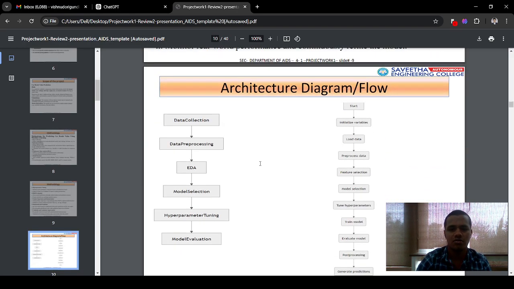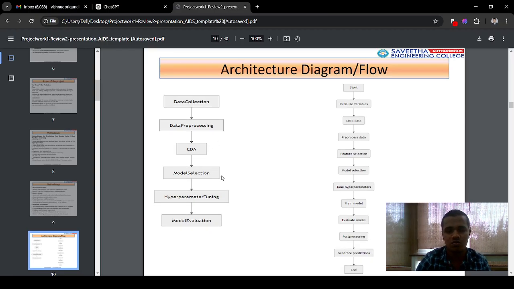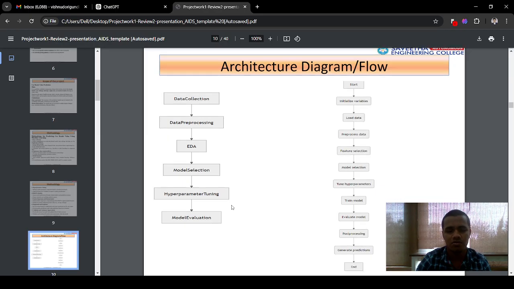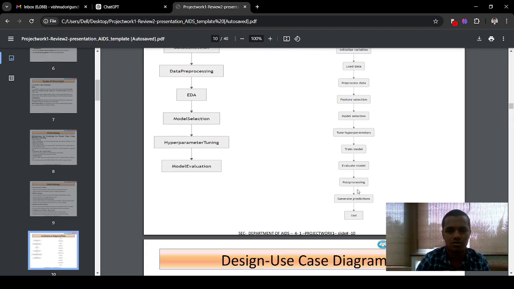And this is the architecture diagram for my project. We have to collect the data, perform the data pre-processing, exploratory data analysis, model selection, hyperparameter tuning, and model evaluation. This is one data flow diagram, and this is the full data flow diagram, and it is the architecture diagram for this one also.